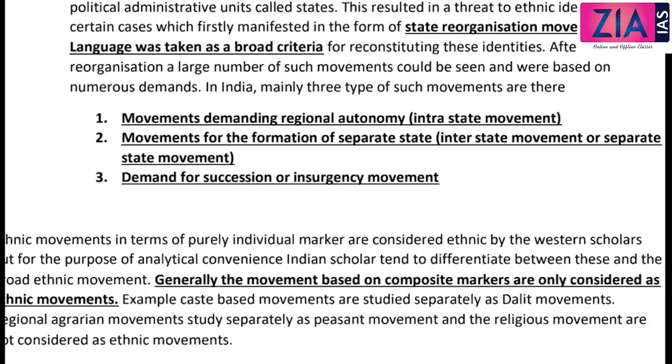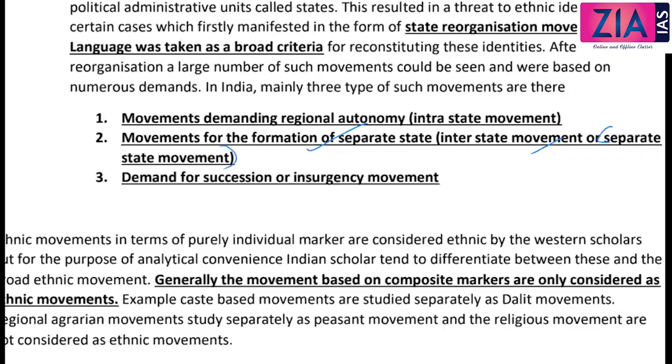So now here, we are talking about what are the main three types of movement seen in India after independence especially. So firstly, movements demanding regional autonomy. For example, there is a state, okay, so within this regional autonomy, that is intra-state movement. Within the state, regional autonomy between north and south, or this may further lead to separation of state also. Okay, second is movement for formation of separate state. Okay, it can be interstate movement or it can be broadly understood as separate state movement. Okay, third, demand for secession or insurgency movement.